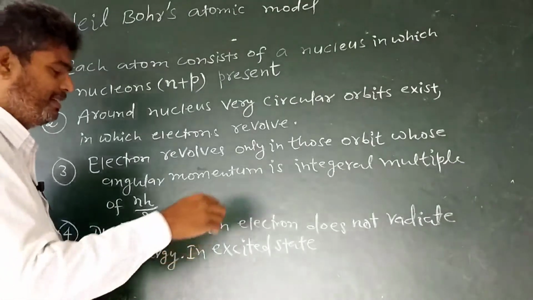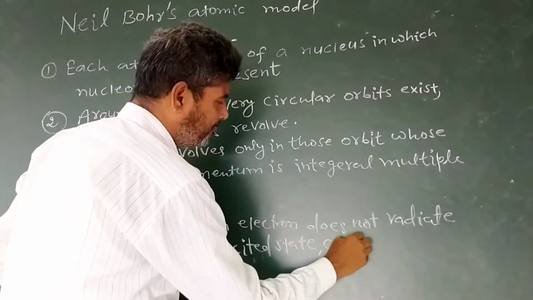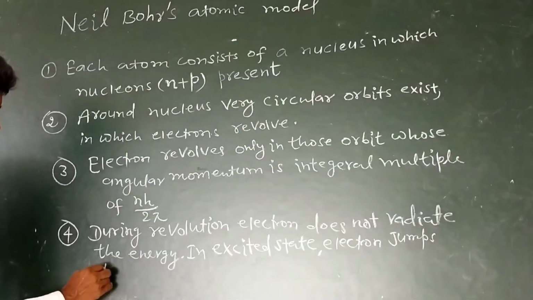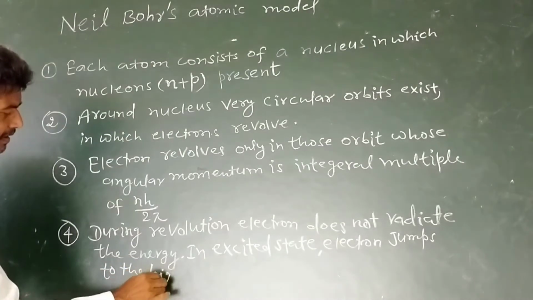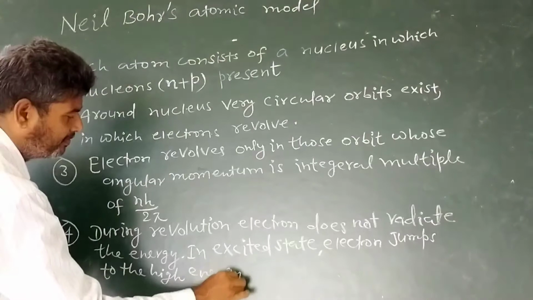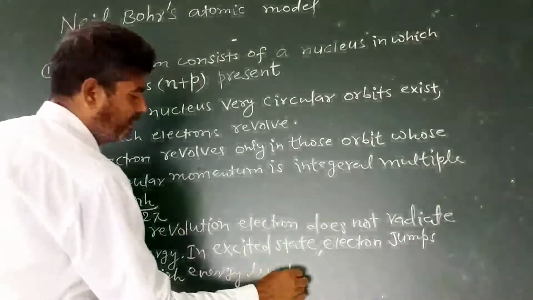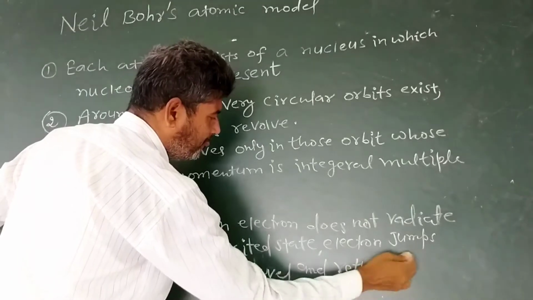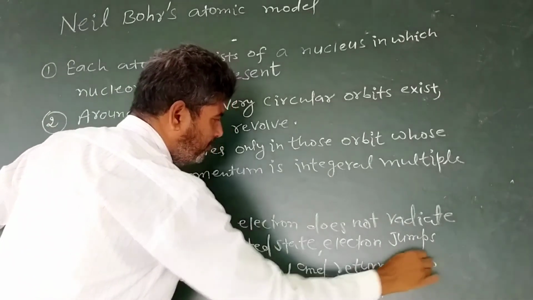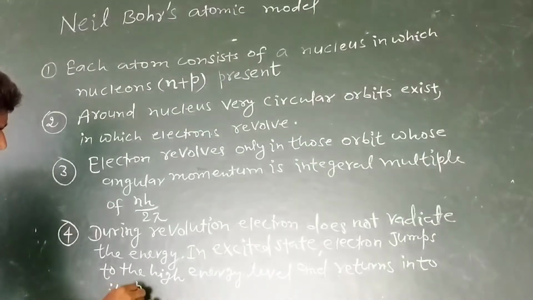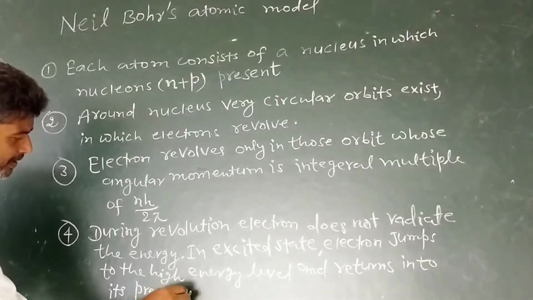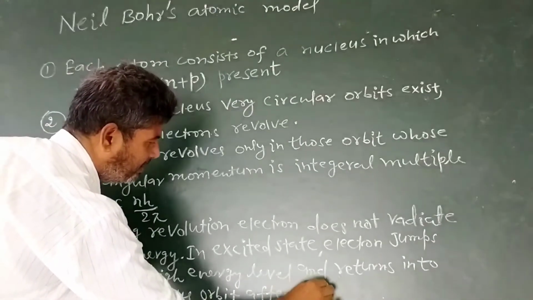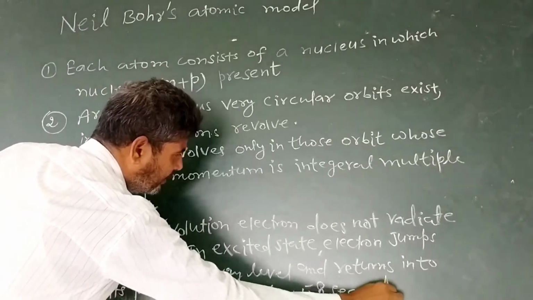So in the excited state, the electron jumps to a higher energy level and returns to its previous state or previous orbit after 10 power minus 8 seconds.